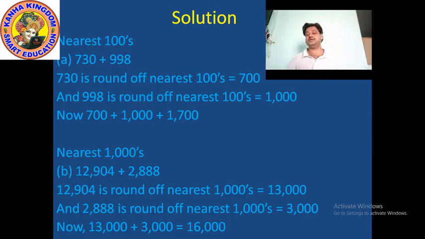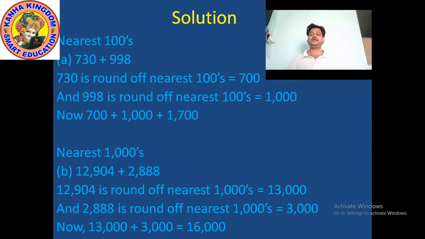When we find both numbers to the nearest 100, we just add 700 plus 1000. When we add both numbers, it becomes 1700. Clear? Now move to the second part. Here also, what do we use? Here is a 5-figure and a 4-figure number, that's why we use nearest 1000.